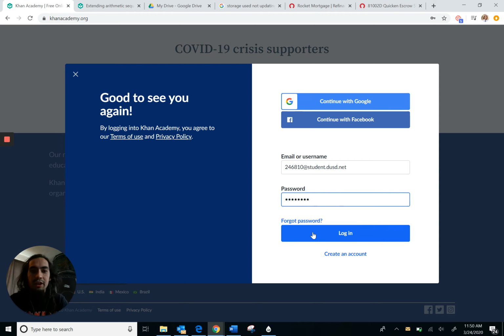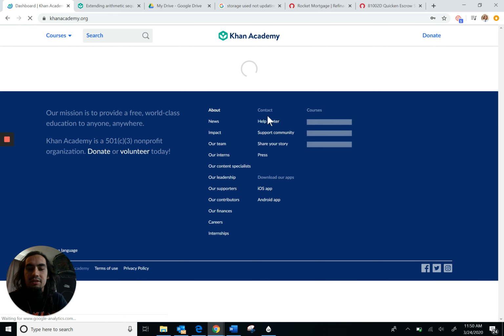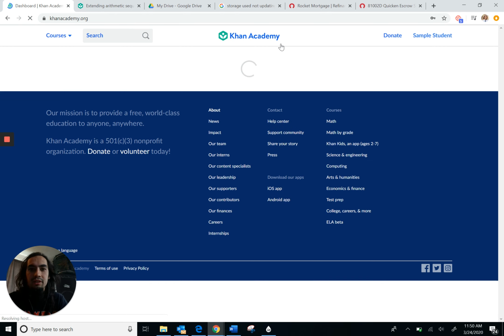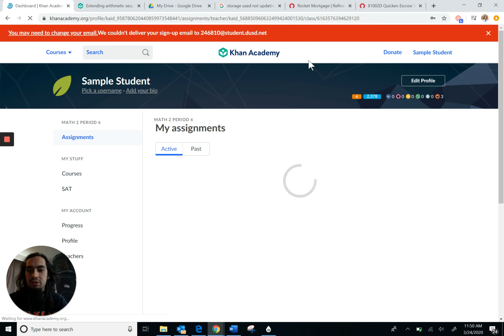Some of you forgot your password. If you did forget your password, there's a forgot password right here, and it'll just send you a link to your email address so that you can set a new password. So you don't try to make a new account. Just if you forgot your password, click right here. Okay, so we're going to log in. And we'll see. Hopefully this doesn't take too long. We're looking good. Khan Academy's had a lot of traffic since everybody's signing up. So if the website's slow or if it doesn't let you do stuff, just be patient.